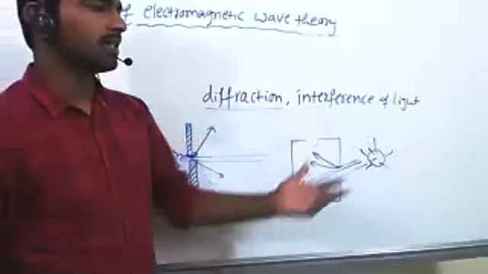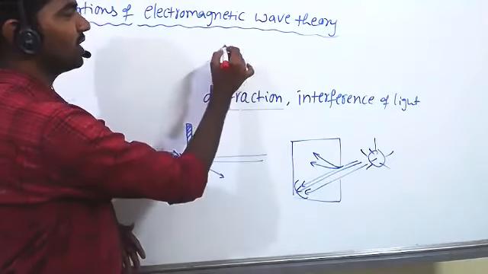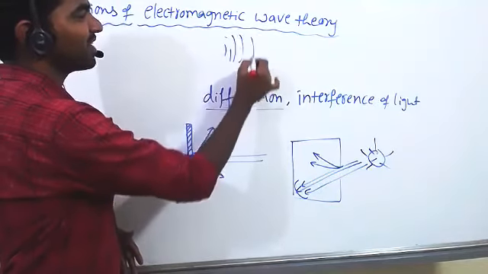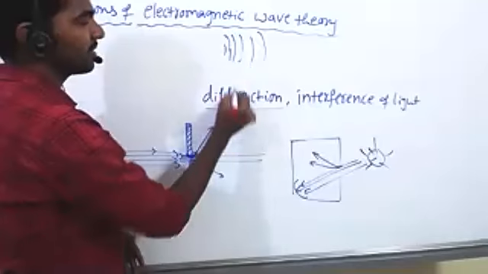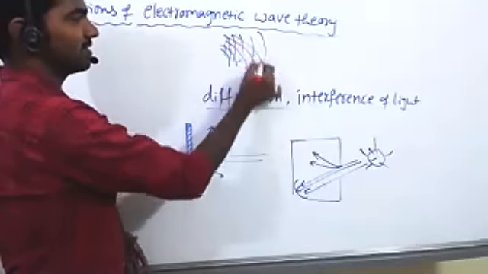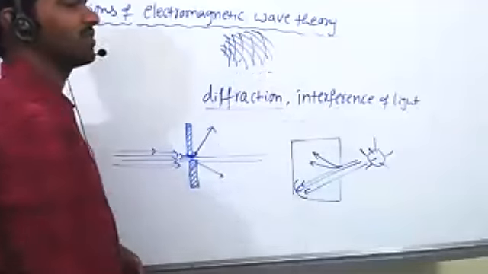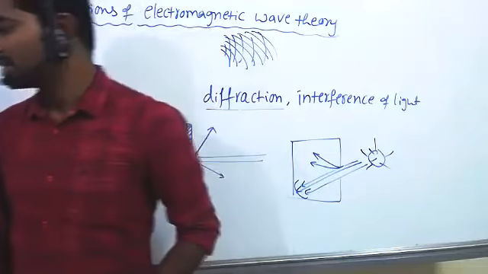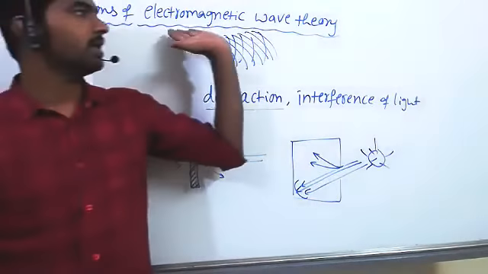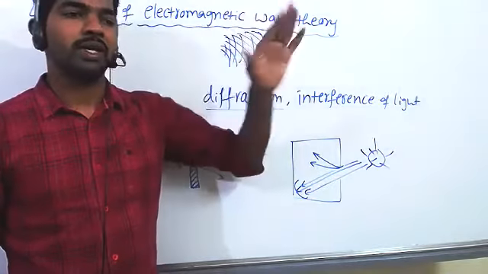And interference also. If you take two different colors of light, do they mix or not? Yes, sir, they mix. That property we call interference. These properties can be explained by electromagnetic wave theory. However, it has some limitations.